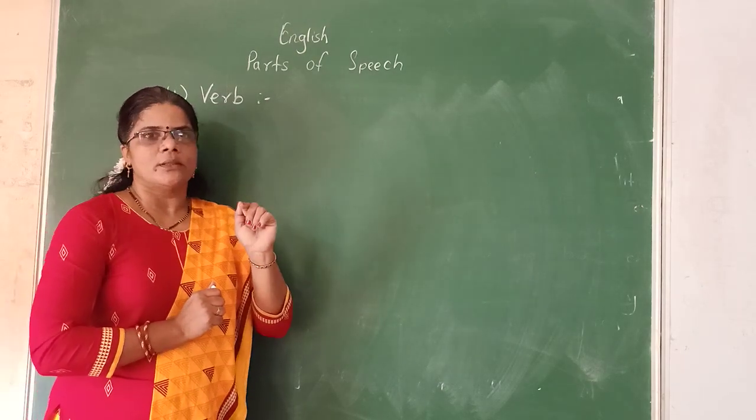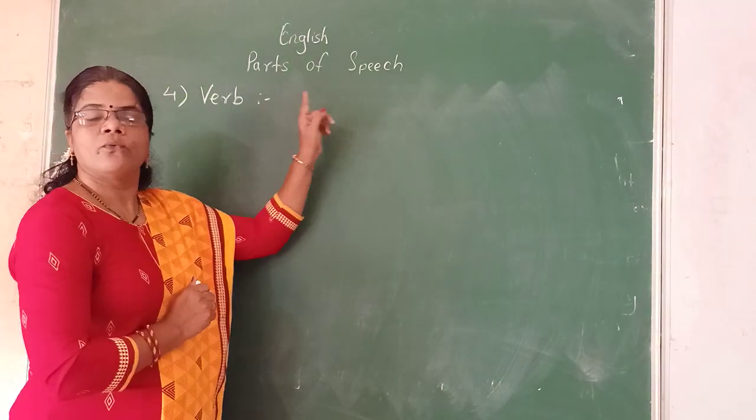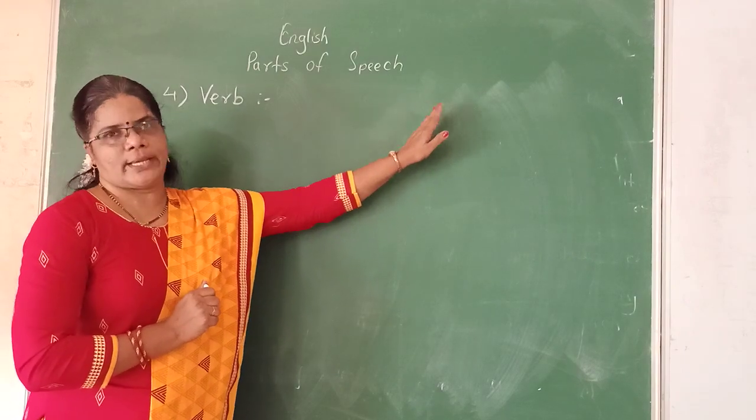And so, the verb is a word which shows action.